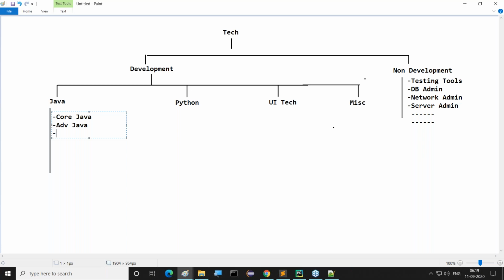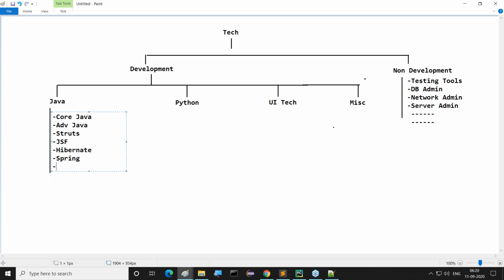Now, here we need to be specific, like what I'm telling: Struts and JSF, then after that Hibernate, then after this the Spring framework. Nowadays, Spring Boot has very good demand. Right, sir. Microservices also have good demand nowadays. Spring framework.